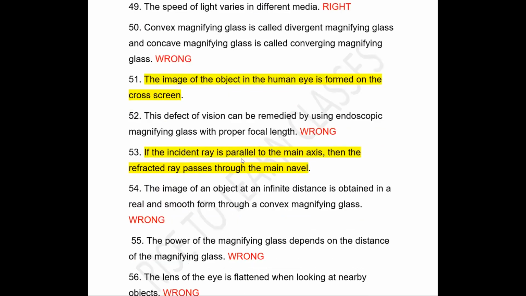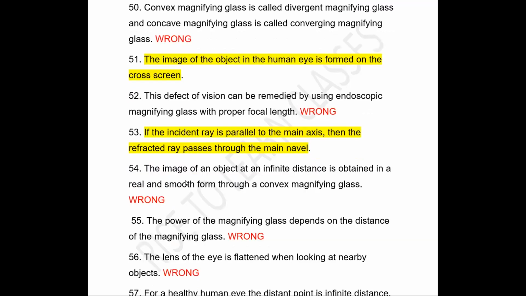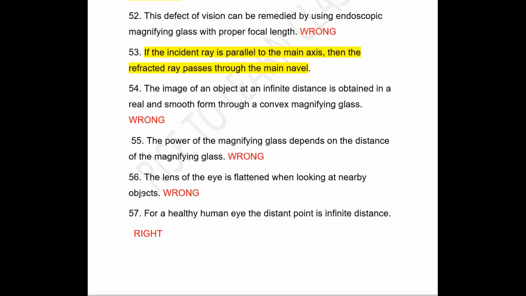Next is, if the incident ray is parallel to the principal axis, then the refracted ray passes through the principal focus. It is given, so this is confusing. If the incident ray is parallel to the principal axis, then the refracted ray should pass through the optic center. That is the correct statement. Next question is, image of an object at an infinite distance is obtained as real and magnified through a convex lens. We know that if the object is at infinity, the image formed is real and inverted should come. So the statement is wrong.